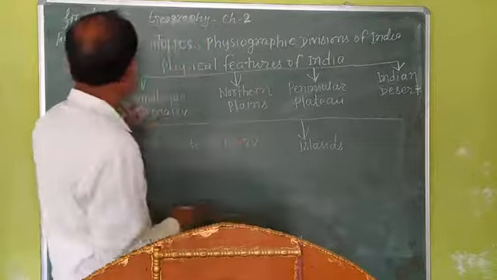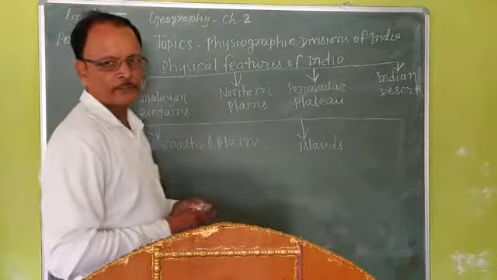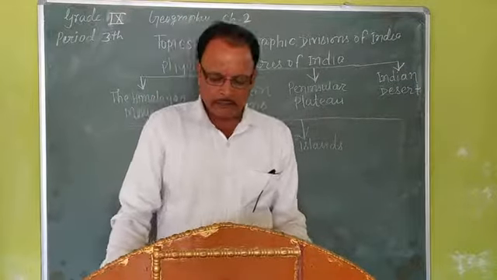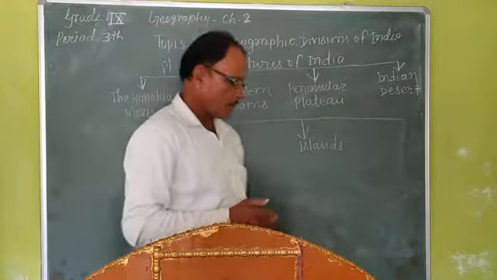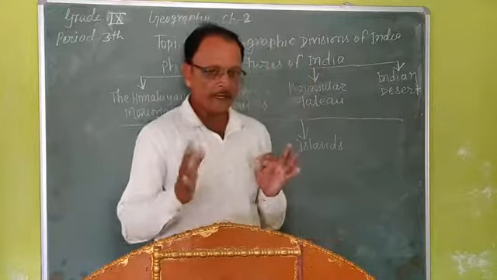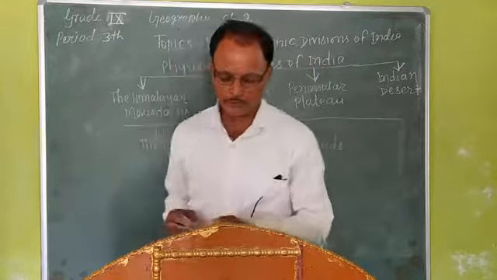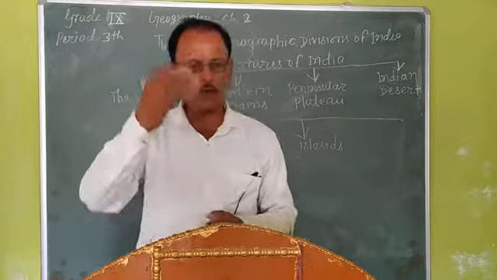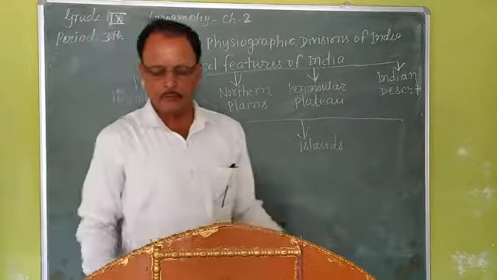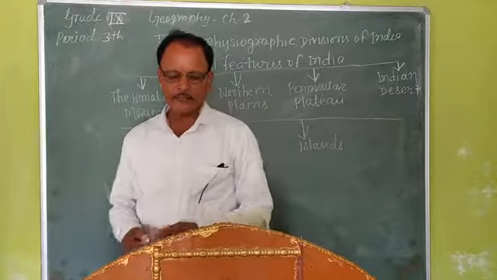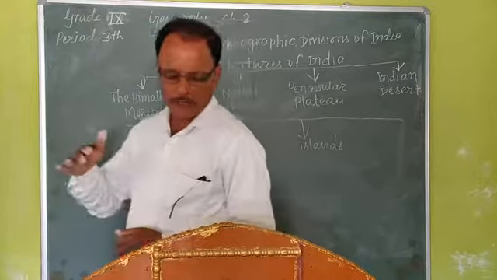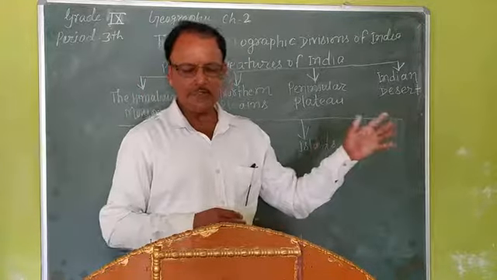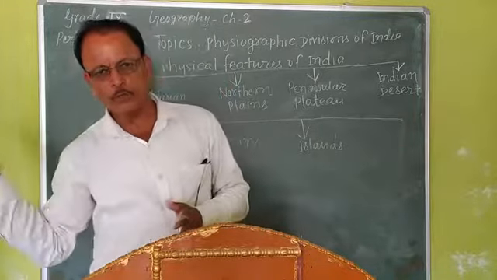Now, the first topic is the Himalayan mountains. Dear students, you know that the Himalayas are geographically young fold mountains that stretch over the northern borders of India. These mountain ranges run in a west-east direction from the Indus to the Brahmaputra.